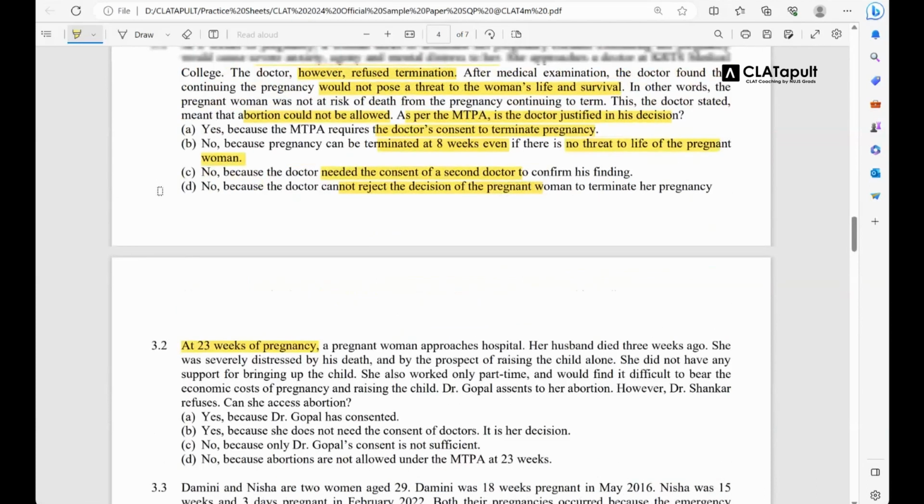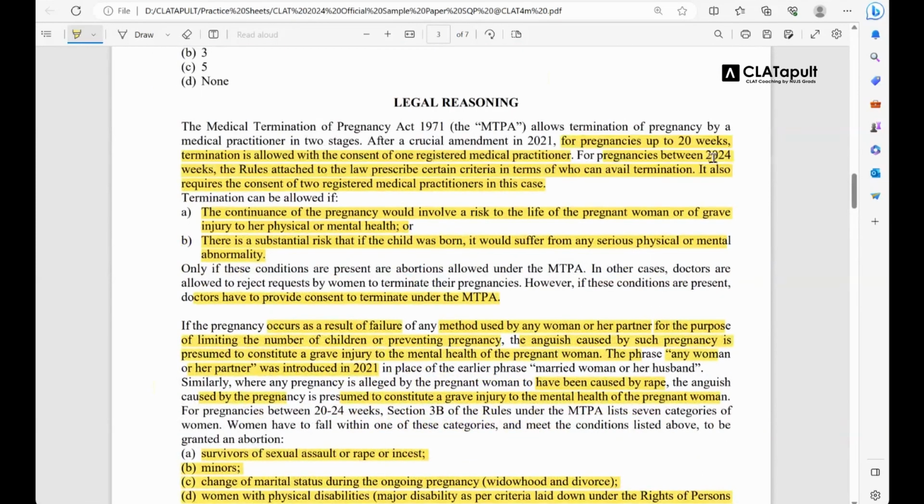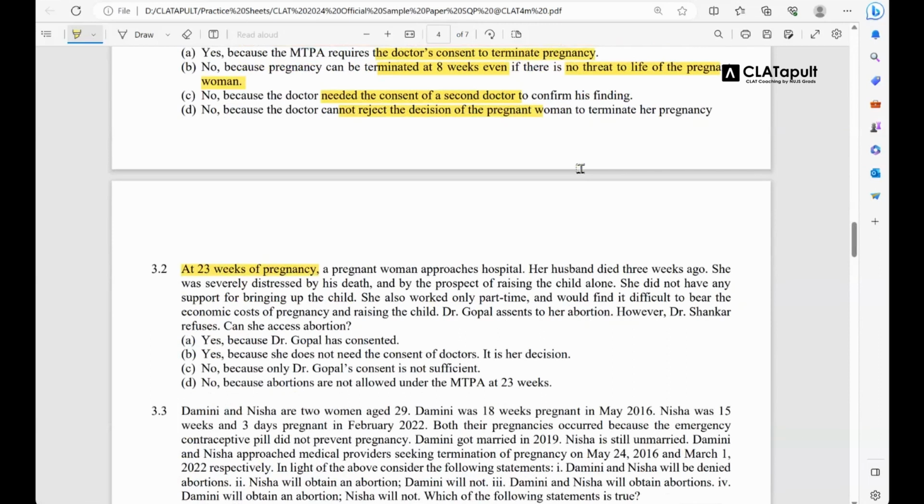Let's move ahead. Look, the first question, the first line again says 23 weeks. Now remember, you have to connect this with the principle you already know, that for 20 to 24 weeks, the consent of how many people is needed? Two people. Let's proceed. Whenever you're reading the question, guys, the key is that you are able to connect the legal principle which you are aware of.